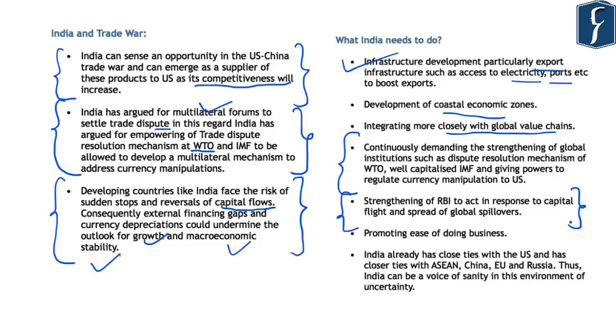fluctuations. Further, there is a need for promoting ease of doing business, and also India has close ties with countries like the US and has closer ties with ASEAN, the EU and Russia. Thus, India can emerge as an important player or negotiating player in such a scenario where global countries are indulging in the trade war. So, these were a few opportunities for India.